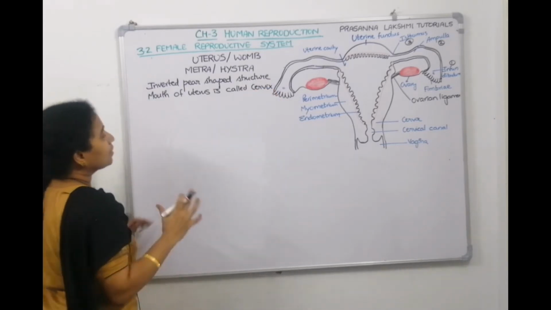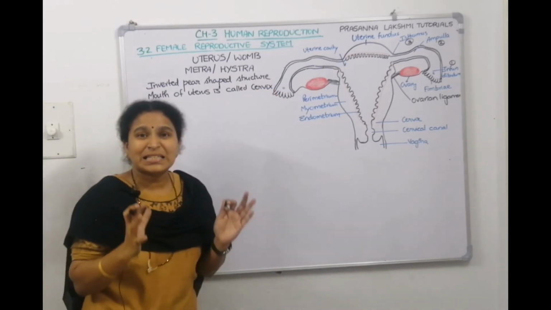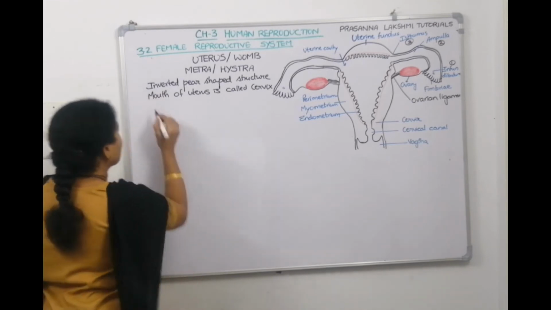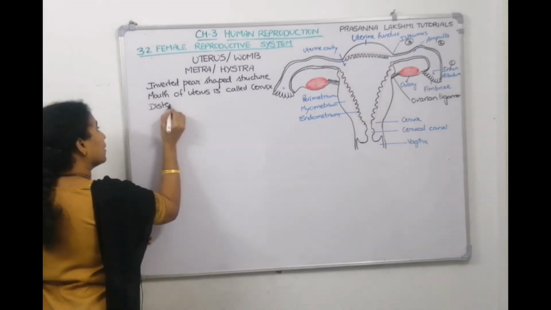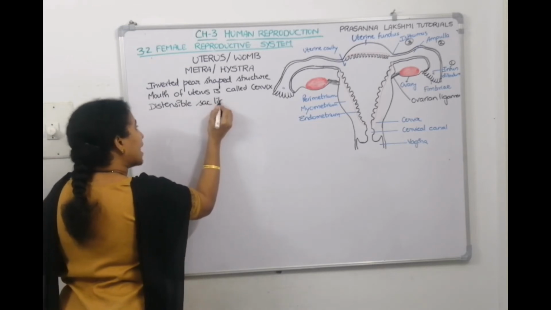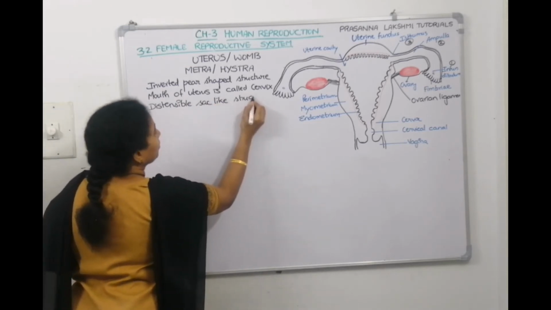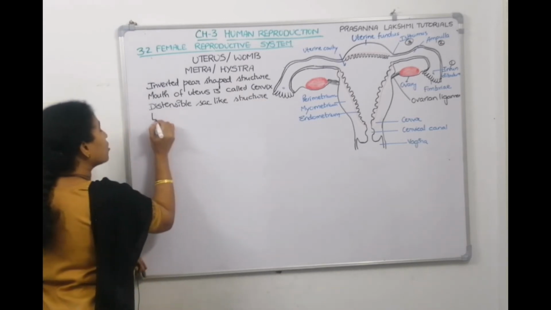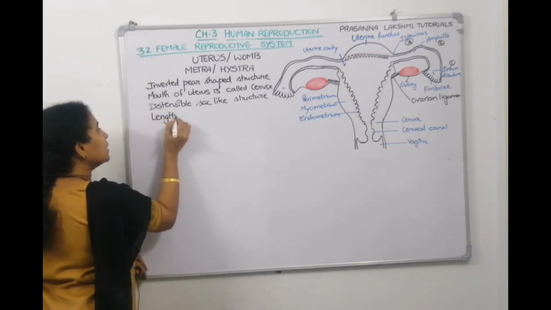Cervix. And it can expand, right? So we can tell it is distensible sac-like structure. And if you have to talk about the dimensions, what is the length?